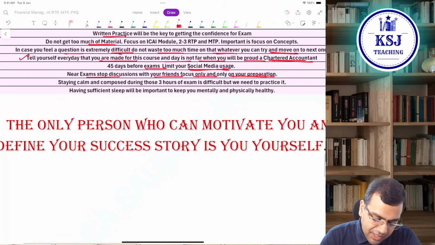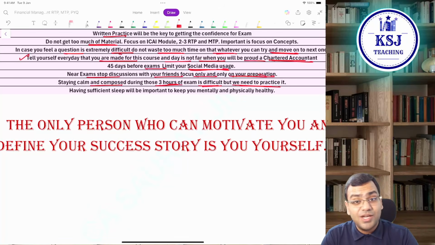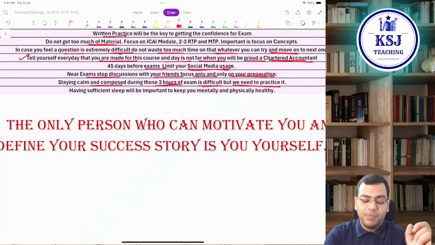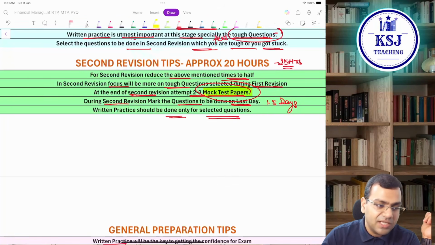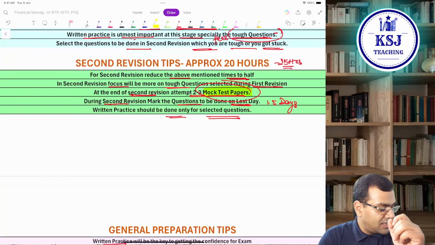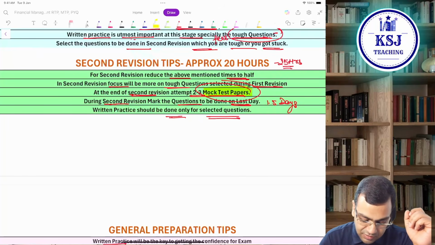Staying calm and composed during those 3 hours of examination is really difficult, but we need to practice it. And what is the way to practice it? The only way to practice it is this particular part, that is writing the mock test papers. That is going to give you the practice. Clear?